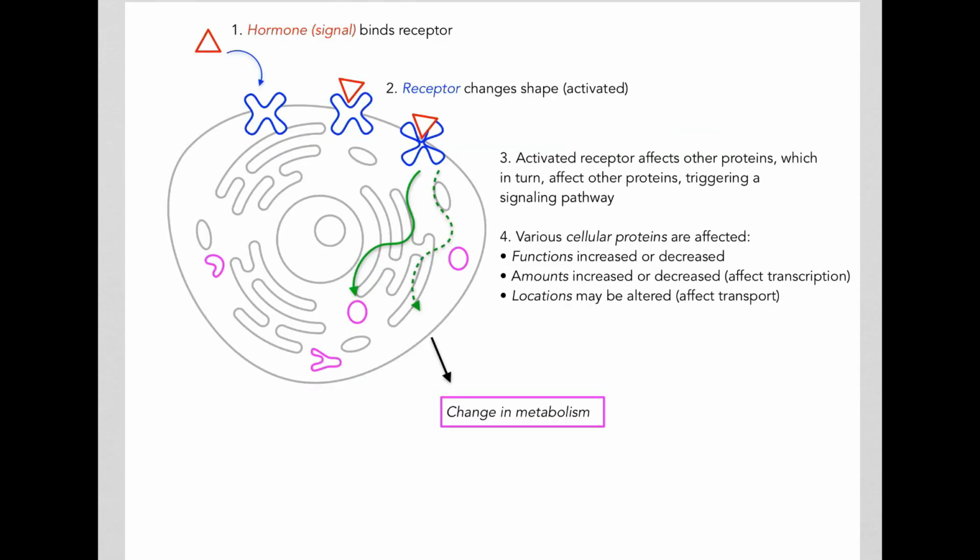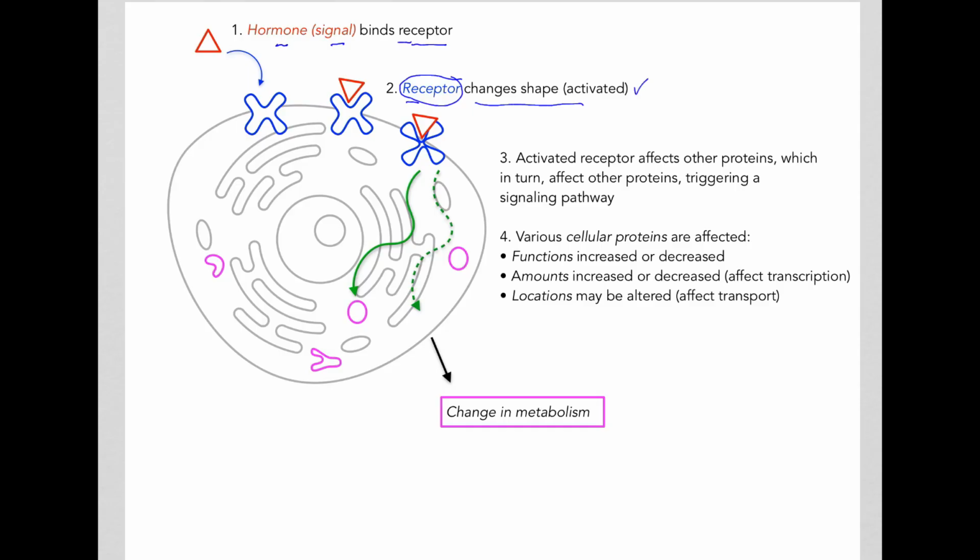We saw that the hormone, which is the signal, bound a receptor. So for example, insulin will bind the insulin receptor, glucagon will bind the glucagon receptor, and so on. And after the hormone binds to its receptor, what we saw was the receptor will change shape.